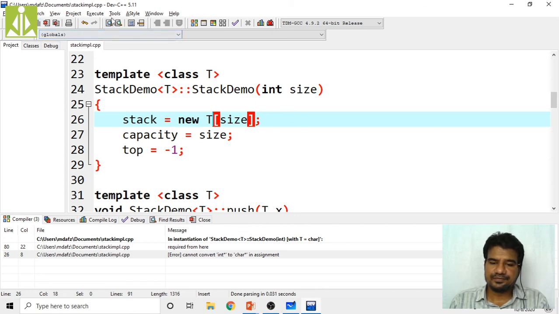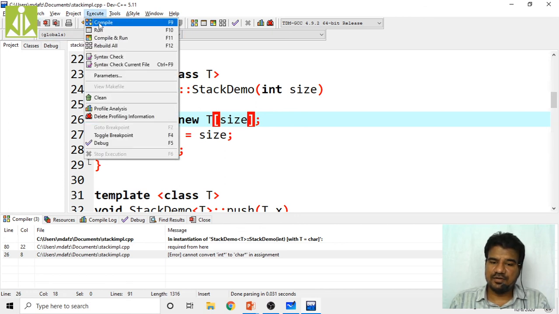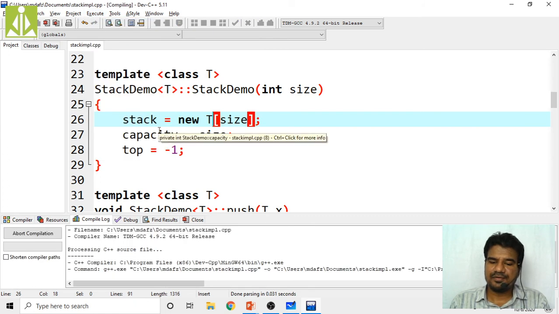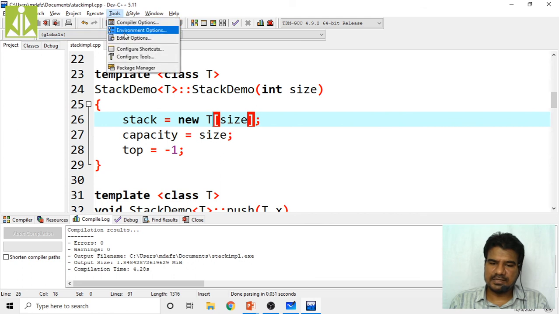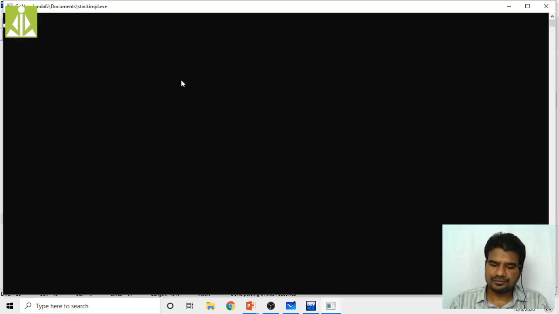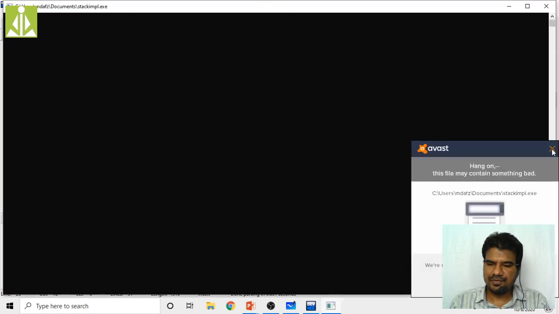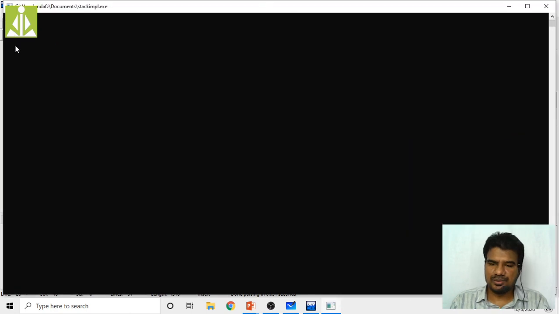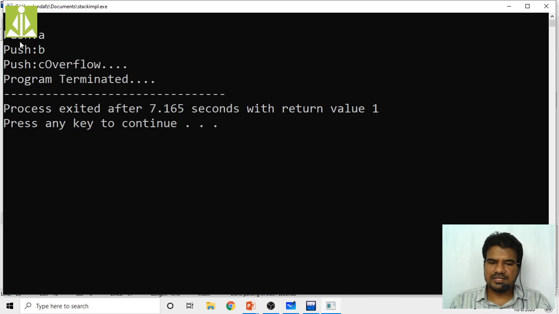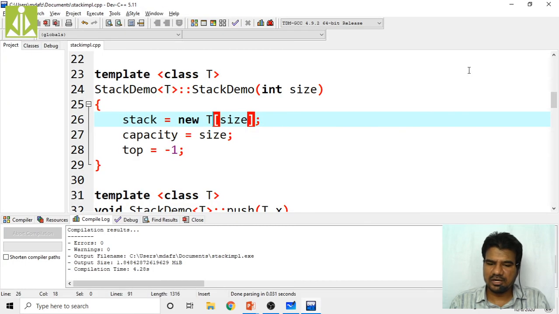That's it. Because no integer type. Right now we want character type of array. So now character of size. Successfully compiled, run. As you can see, all those things got inserted into the stack. First, A got pushed, B got pushed, then C got pushed. Then overflow occurred. That is the reason why the program got terminated. No pop operation has been performed. There itself the program got terminated.